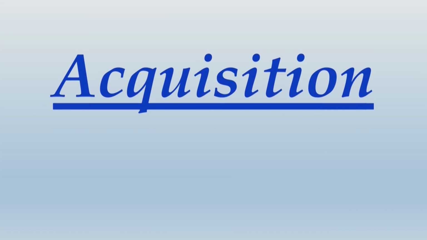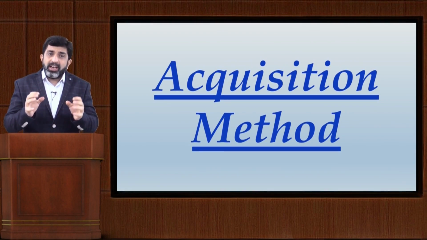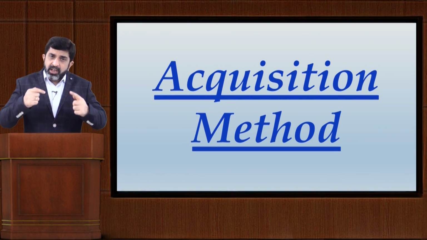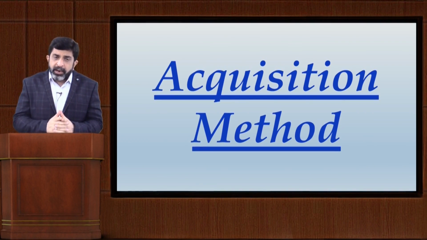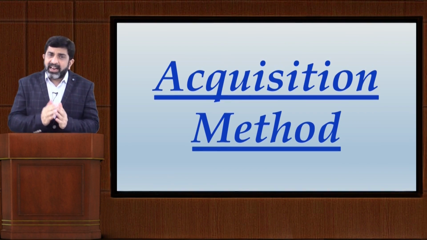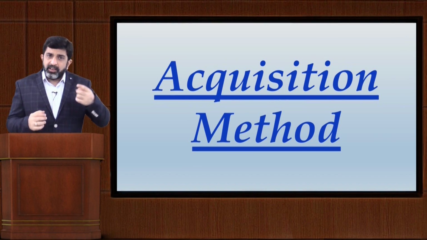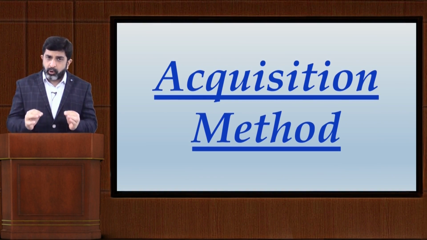Let us move ahead and now talk about the acquisition method. It is basically a systematic step-by-step approach for recognition and measurement of certain items of accounting that would arise at the date of acquisition. So friends, what exactly is required by this acquisition method? It comprises 4 steps. The first step is identification of the acquirer.